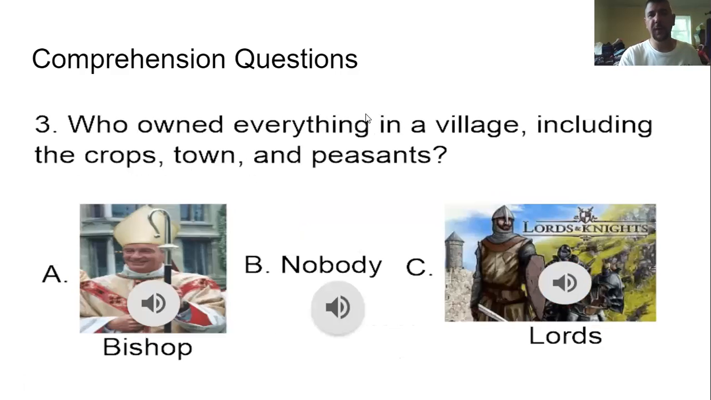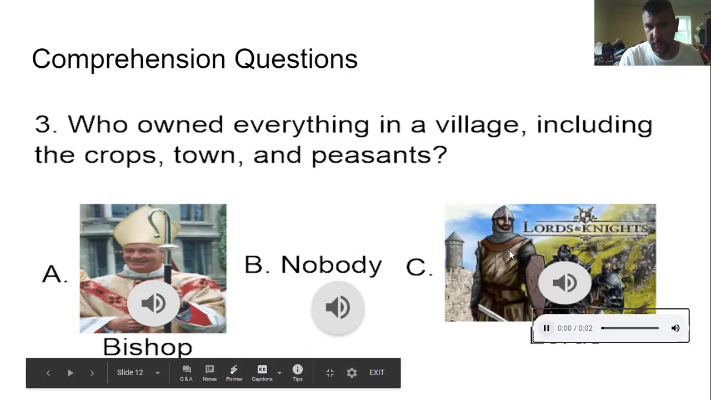Number 3, who owned everything in the village, including the crops, town, and peasants? Was it A, the bishop, B, nobody, or C, lords? C, the lords owned everything in the village, including town and peasants. They were the ones that owned the manor, okay? After they had been given this land by the barons, all right? And so they owned everything in that. They owned the manor, they owned the whole surrounding community. Ding, ding, ding. We have a winner.